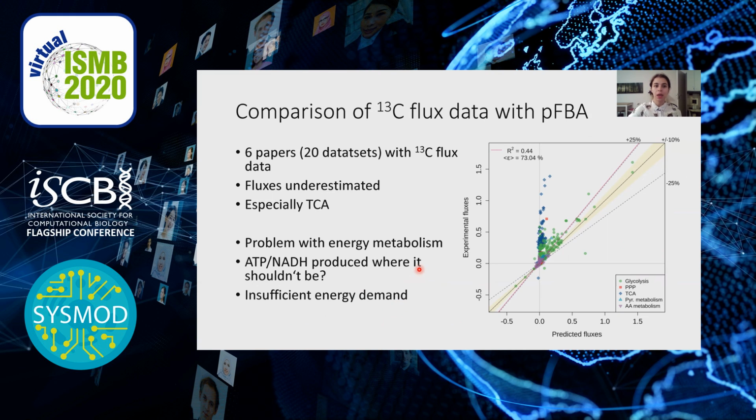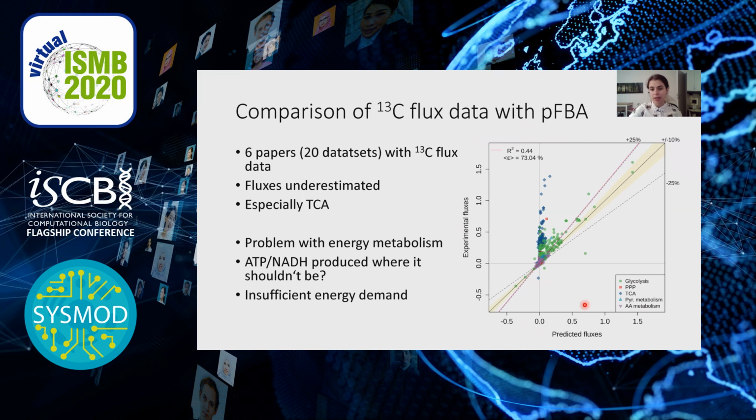So what we did, we collected literature data about 13C metabolic flux analysis. So there were 6 papers with 20 datasets, and we compared these results with predictions of parsimonious FBA done with the genome-scale model. So here you can see the results. So these are the predicted versus experimental fluxes, and the different colors indicate the different subsystems. So glycolysis, PPP, TCA cycle, pyruvate metabolism, and amino acid metabolism.